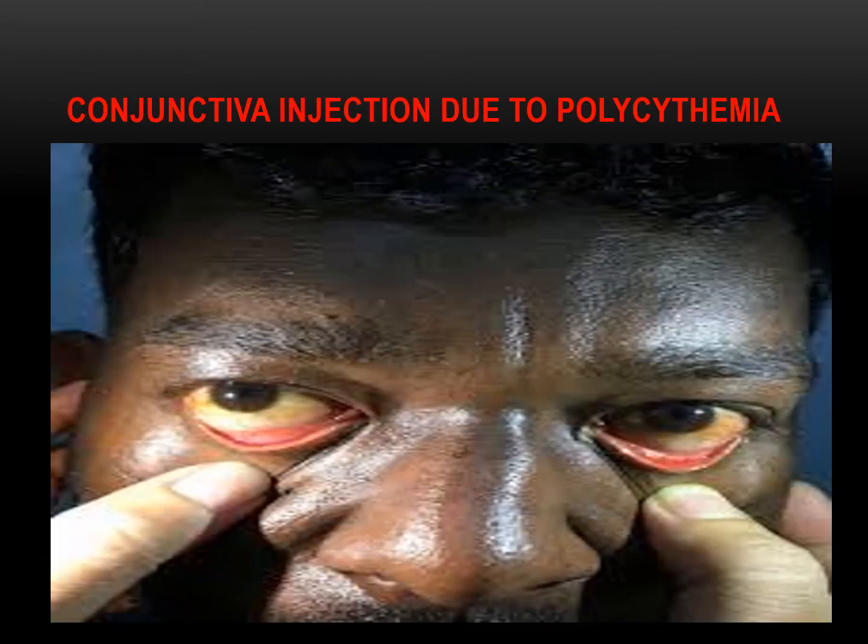Dear students, another patient, a 40-year-old male with polycythemia rubra vera, is having HB of 19 with injection of the conjunctiva due to polycythemia.